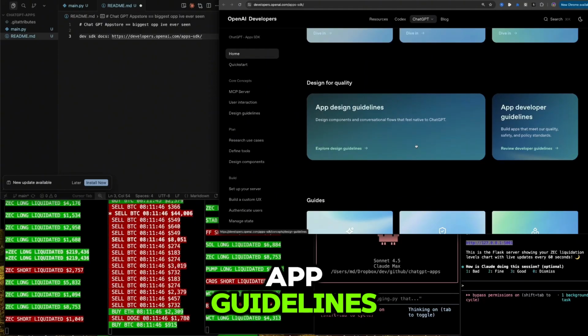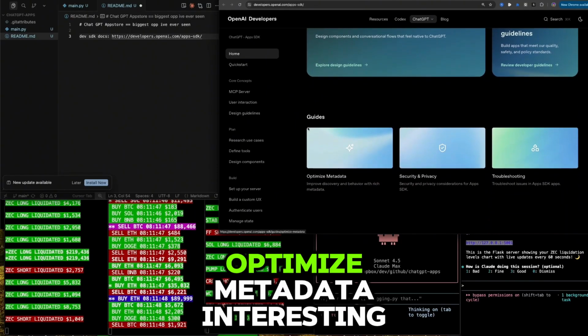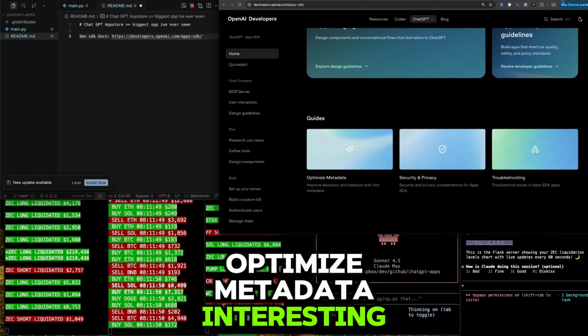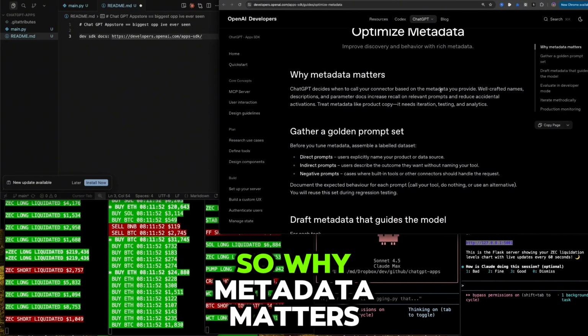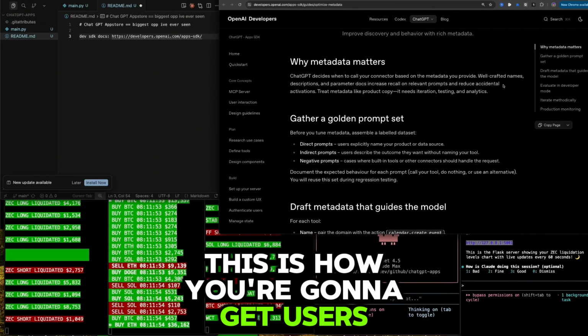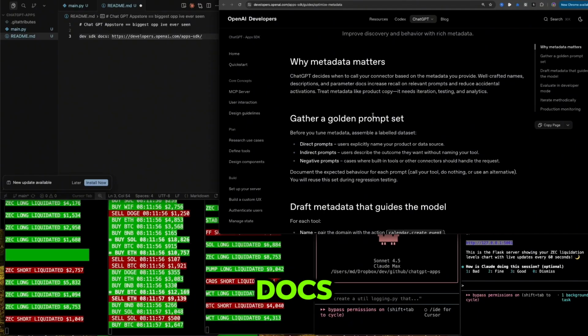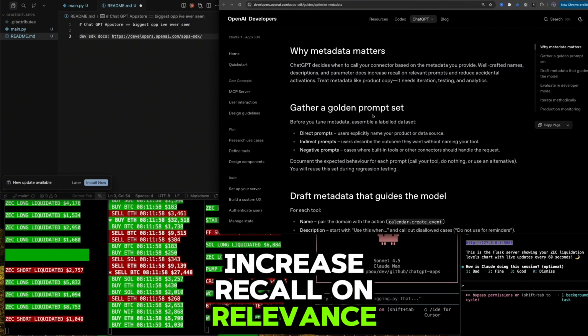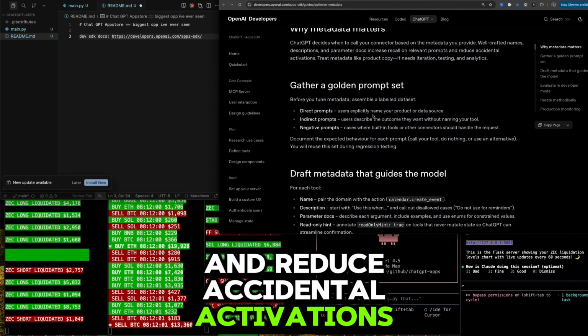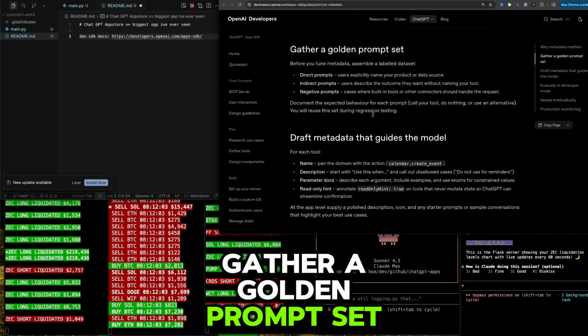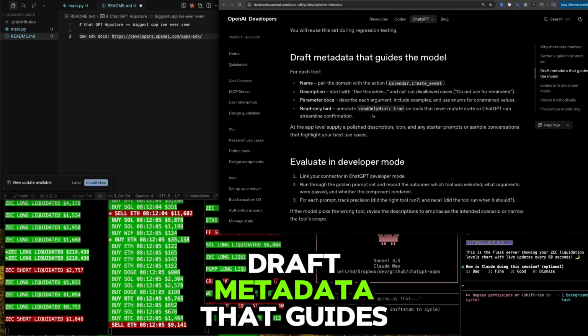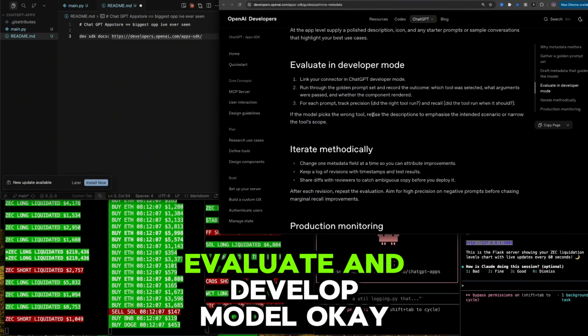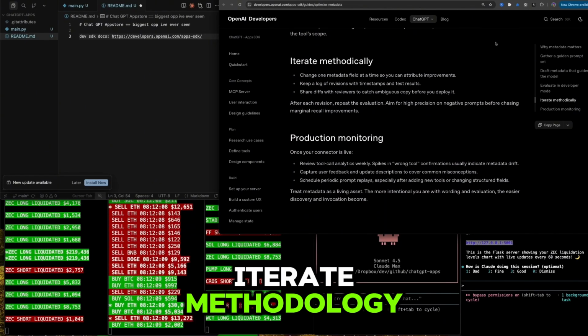App guidelines. App developer guidelines. Optimize metadata. Interesting. So why metadata matters? This is how you're going to get users. Well-crafted names, descriptions, and parameter docs increase recall on relevant prompts and reduce accidental activations. Gather a golden prompt set. Okay. Draft metadata that guides the model. Okay. Evaluate in developer mode. Okay. Iterate methodology.